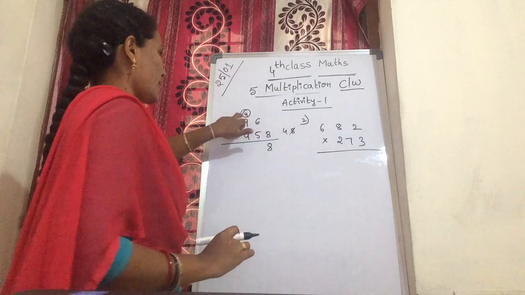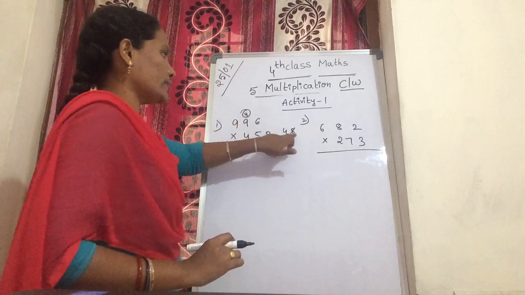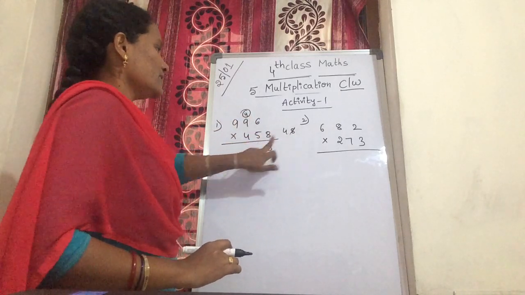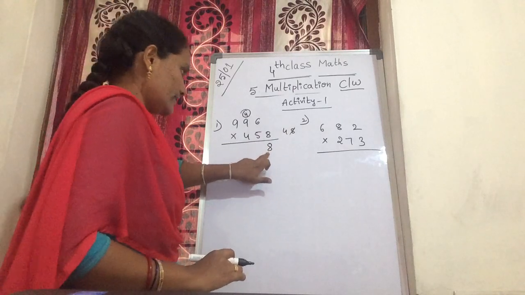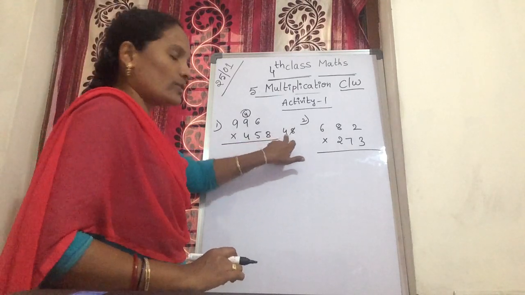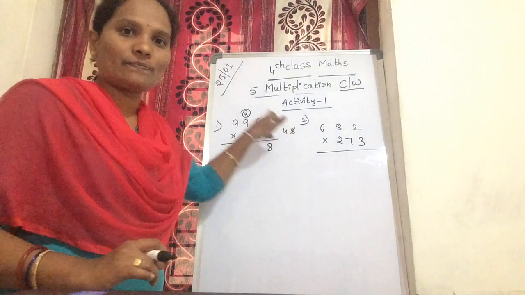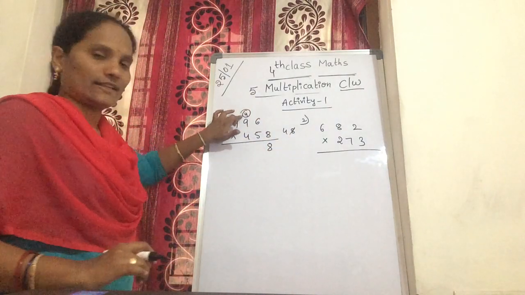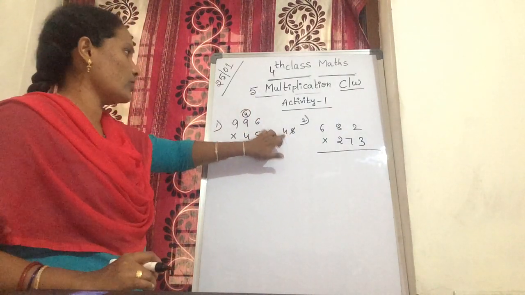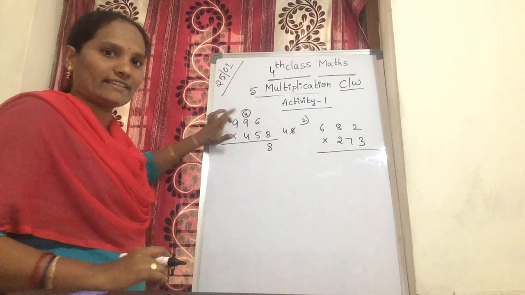Next, this 4 is carried over to the tens because in 48, 8 is the ones. So you write this 8 here in the ones. Now 4 is the tens. So you carry it over to the tens, like this.